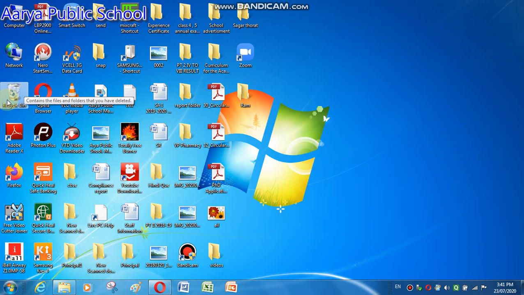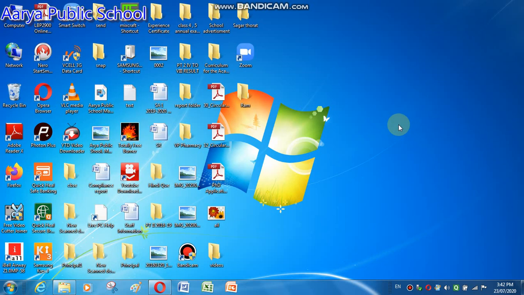To get rid of a file or folder permanently from the hard disk, however, you have to delete the object from the recycle bin. If you want to delete this file and folder permanently from your computer, then from your recycle bin you can delete. This is the recycle bin symbol. First we learn how to restore a deleted file or folder.